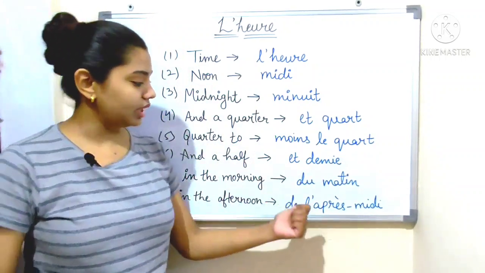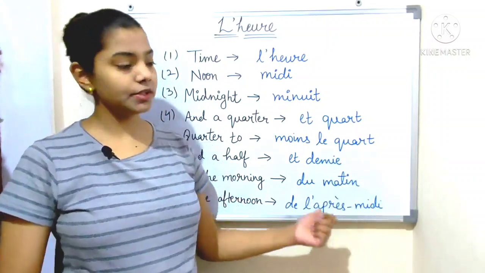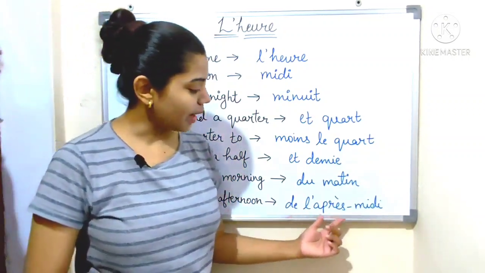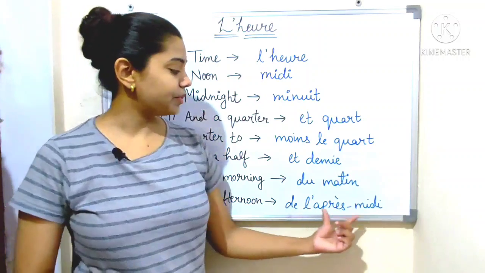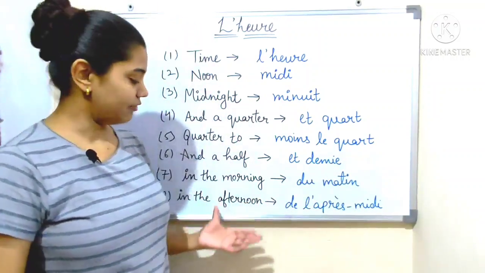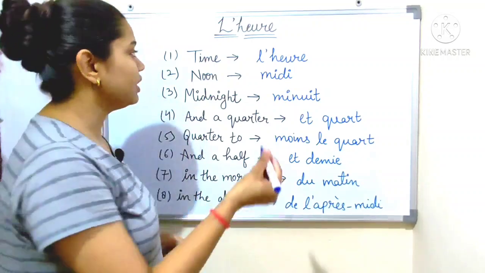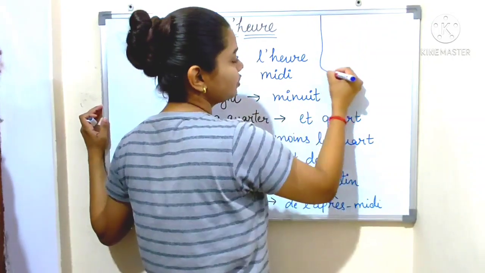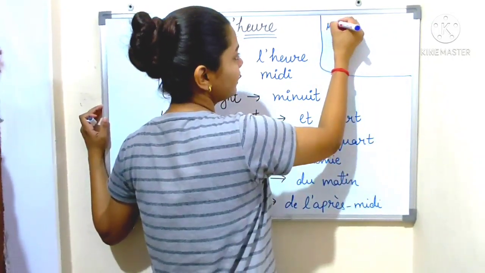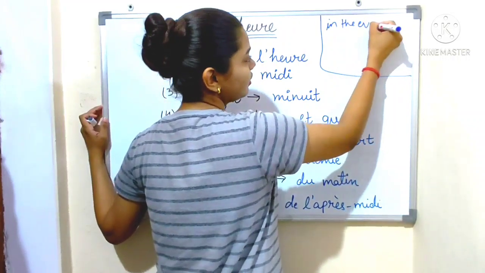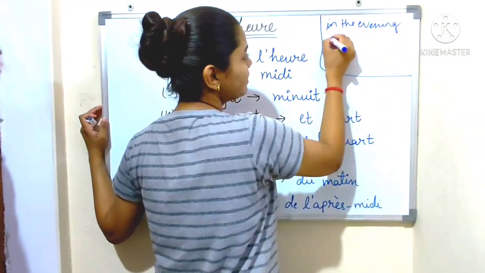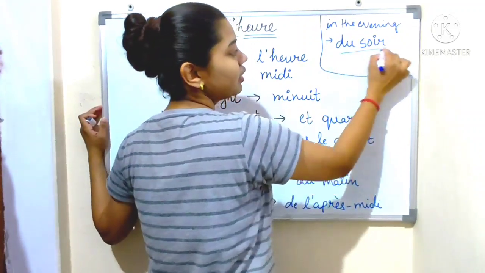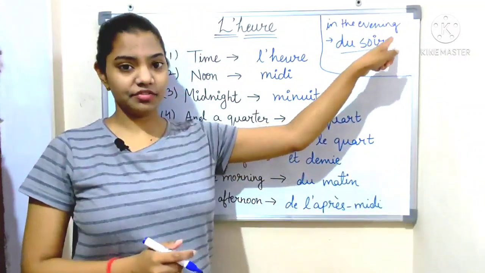Now number seven, in the morning, which means du matin. And in the afternoon means de l'après-midi. And in the evening means du soir. I am writing here because there is no space. Okay, du soir, which means in the evening.